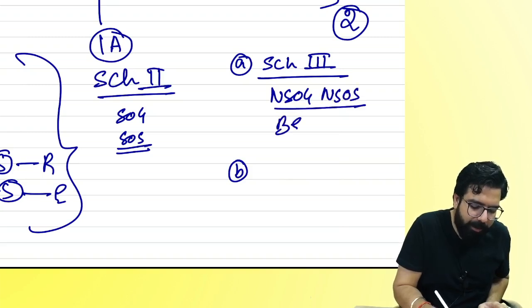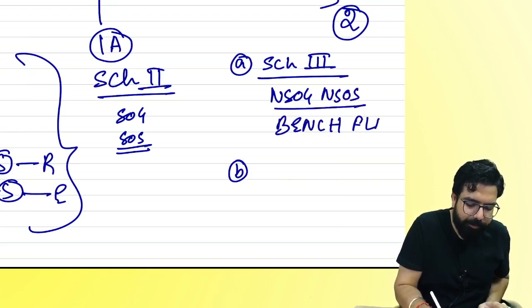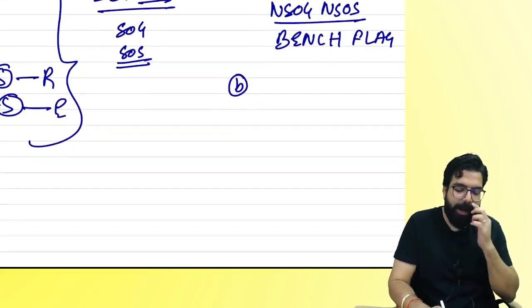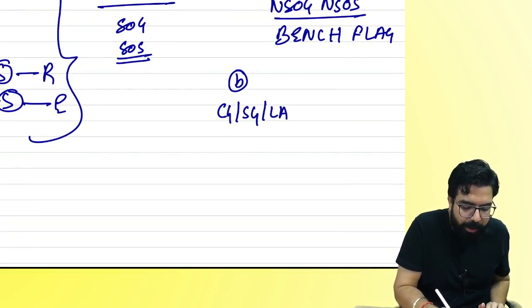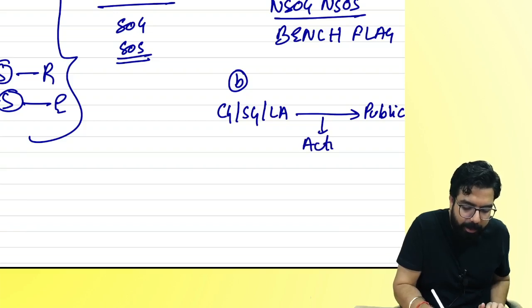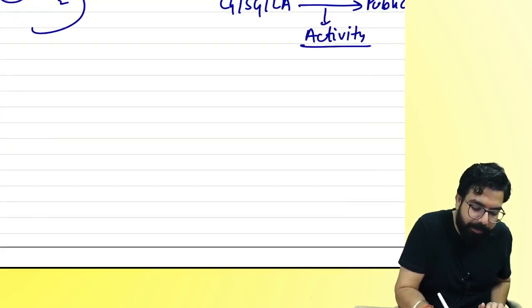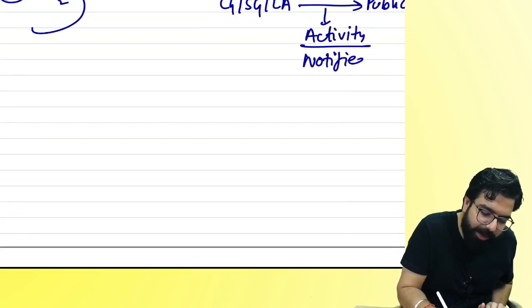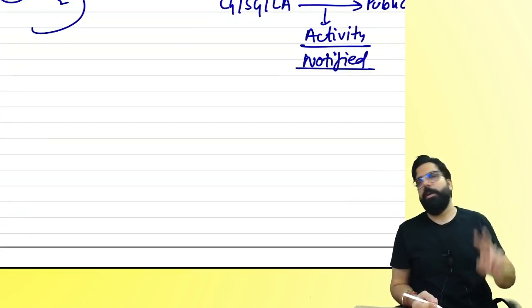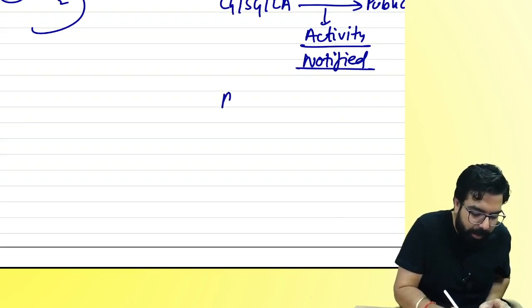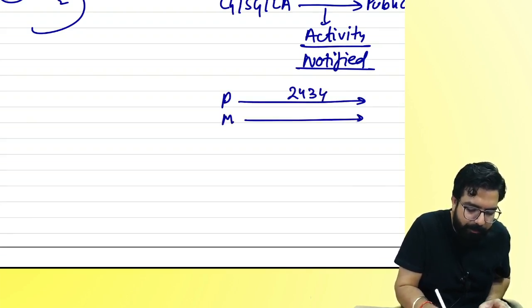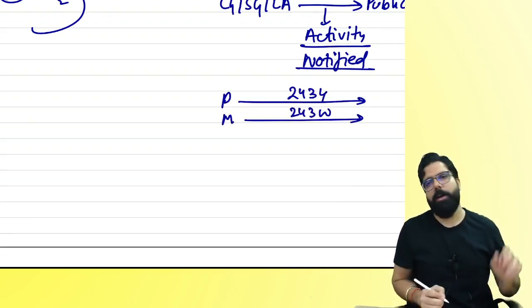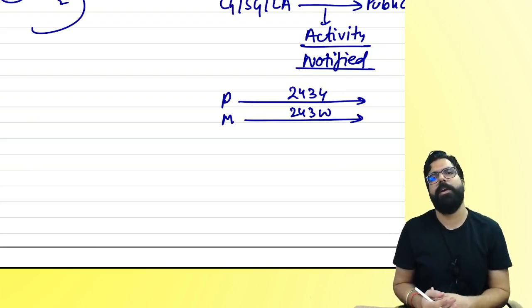What did we learn over here? Schedule 3. And the last one over here is B point, where government went ahead and told if central government, state government, local authority does anything for the public and that activity, not all activity, if it is a notified activity, then it will be neither supply of goods nor supply of service. 2 activities are notified. One is Panchayat doing 243G wala activity, municipality doing 243W wala activity.